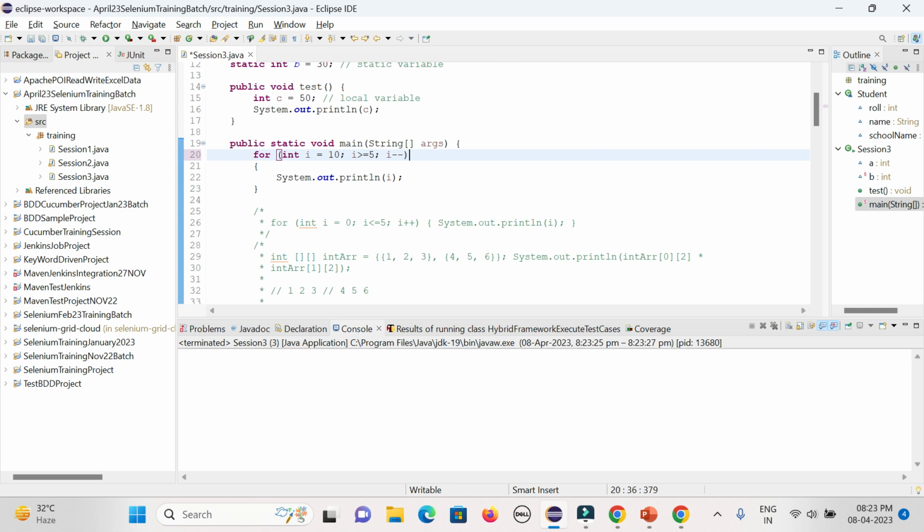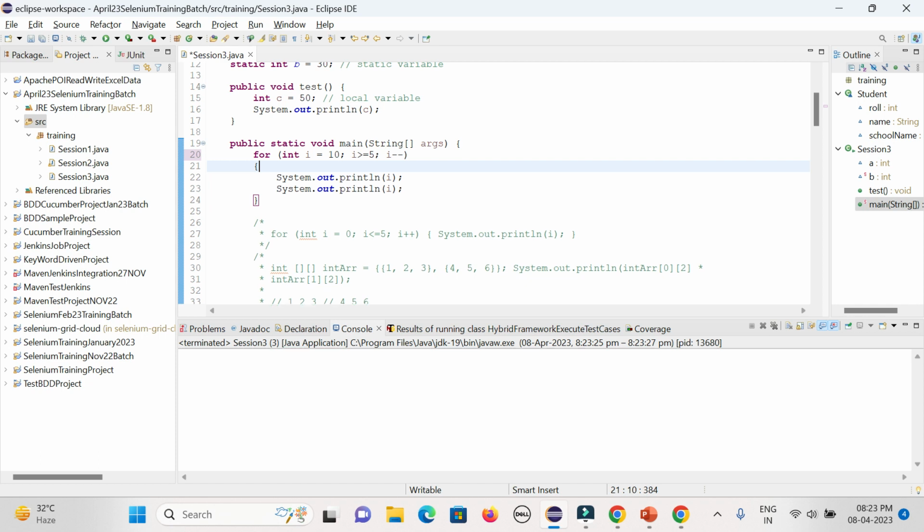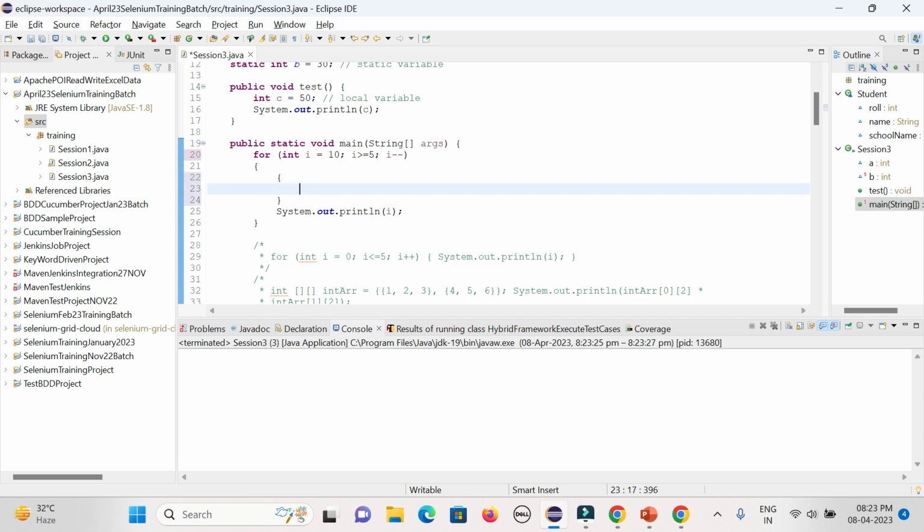Then sometimes your condition might be right, you want to execute everything but you don't want to go with a couple of items. Suppose there are 30 flats, but you don't want to go to 2 flats because you have some relational problem, right? You do not have a good relation with those, so you can skip them. So what I can do, I can use an if. I want to iterate from 10 down to 2, 10, 9, 8, 7, 6, 5, 4, 3 like that, but I don't want to go with a couple of conditions.